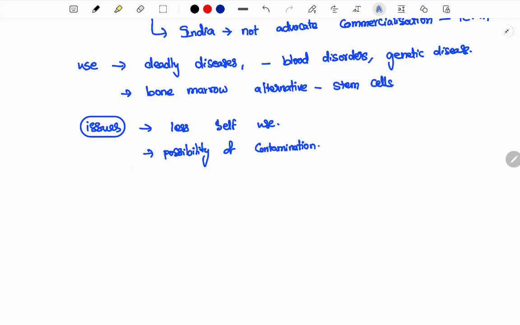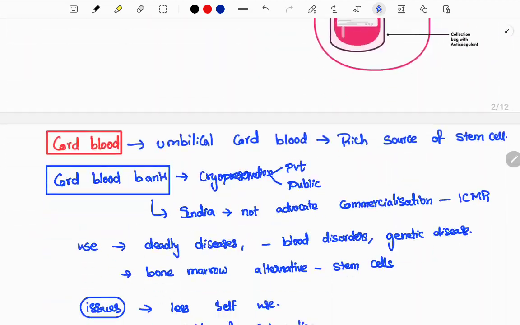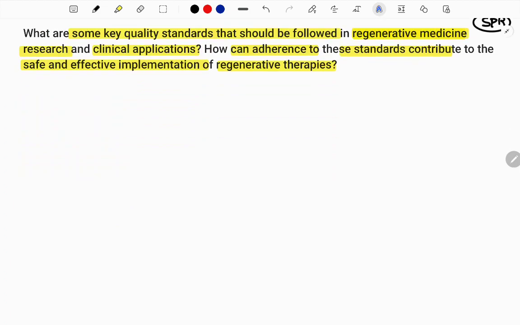Also, there is the possibility of contamination. For storage, in the private or public sector, if you are not efficient, that would be damage. If it is contaminated, it would lead to a further bigger problem. So now you understood the article provided here in simple terms, and next we come to the question.